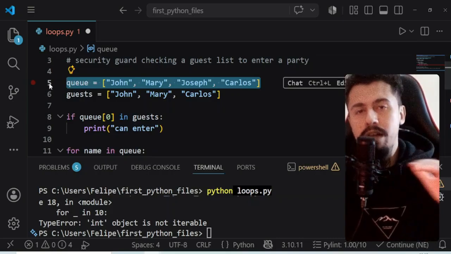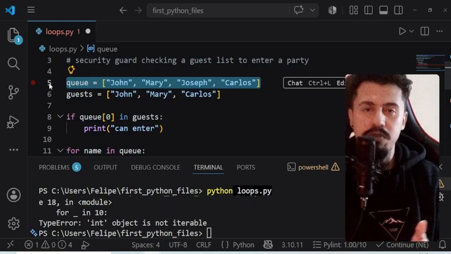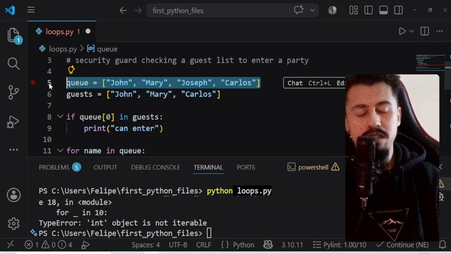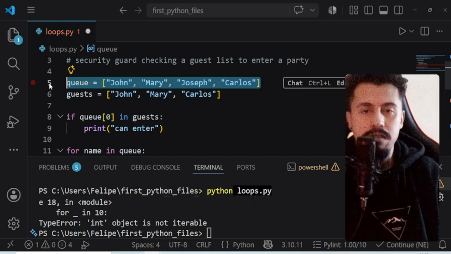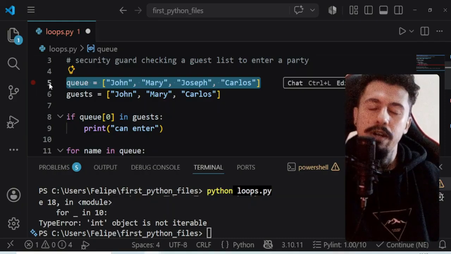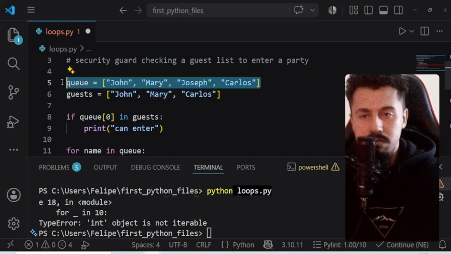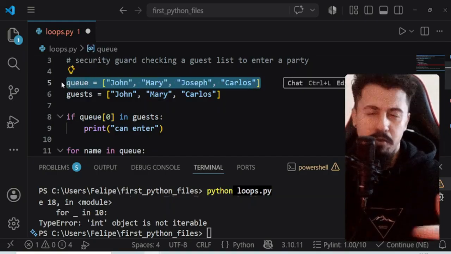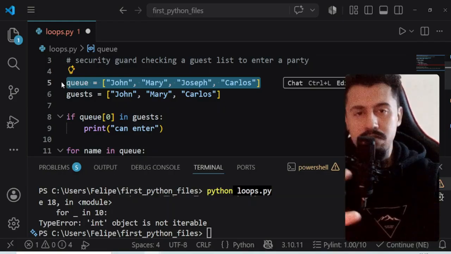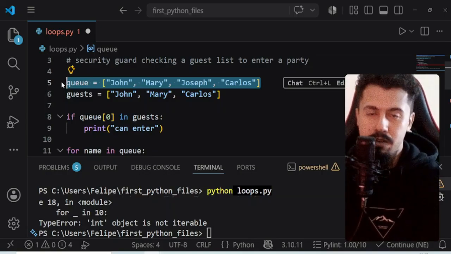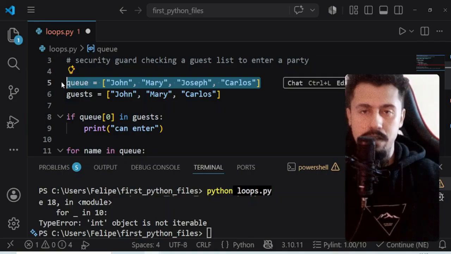Alright, the while loop does not necessarily iterate over something. It just repeats while some condition is true. Alright, so for example, instead of defining the queue, let's improve this, because let's pretend that we don't know who are the people that are waiting to join the party.